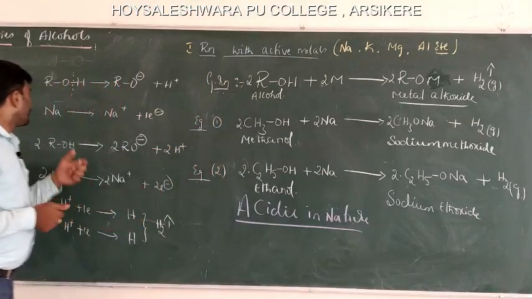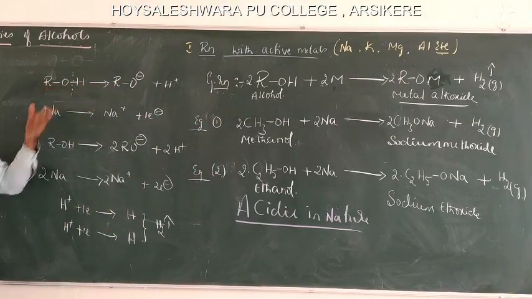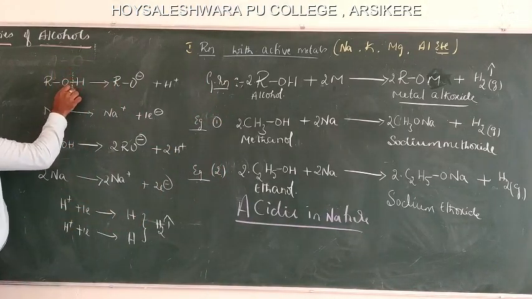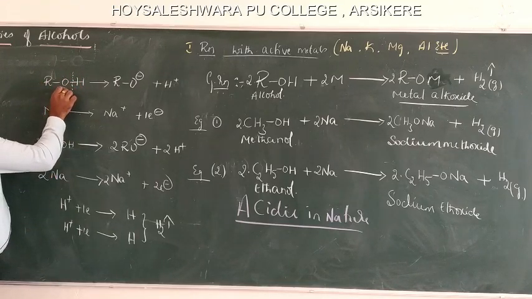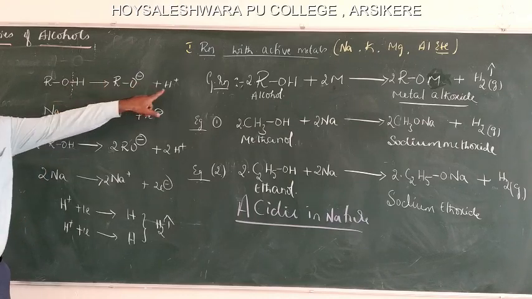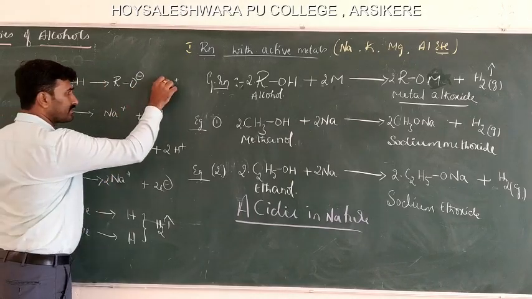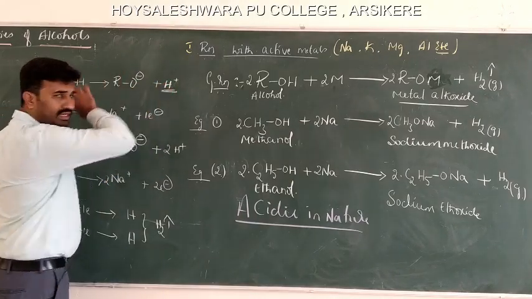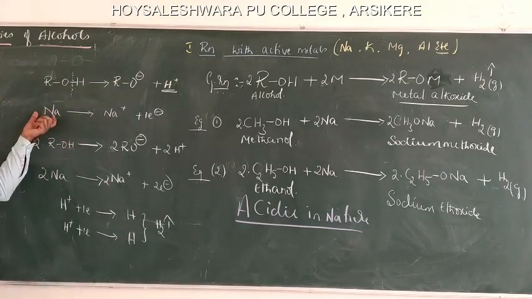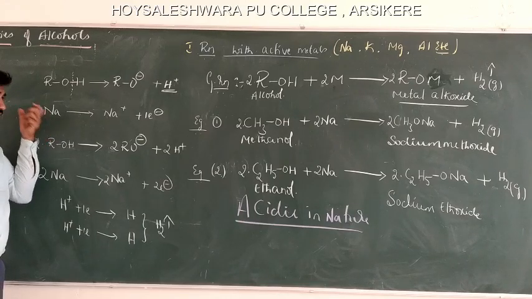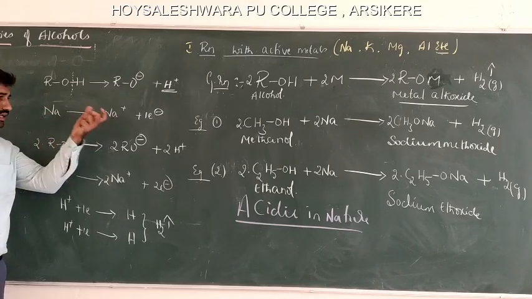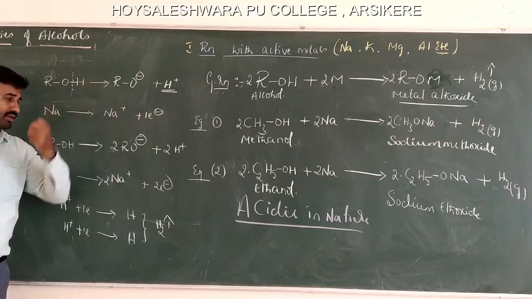See here, this is an alcohol, and this bond is breaking because of the polar nature of the hydroxyl group, giving H plus. We know that sodium metal is a highly electropositive metal which gives off one electron, forming a sodium cation and one electron.